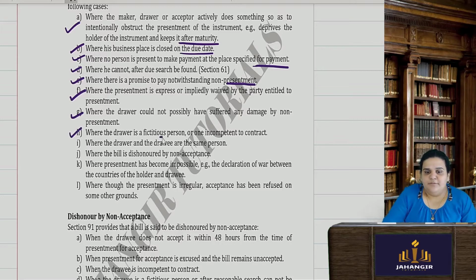Where the drawer is a fictitious person or is incompetent to contract, or the drawer and the drawee are the same person, then to whom are you going to present? Next, where the bill is dishonored by non-acceptance, if it was not accepted, how will it be paid? Where the presentment has become impossible due to a declaration of war between the two countries, and so forth. Where though the presentment is irregular, acceptance was refused on some other grounds.